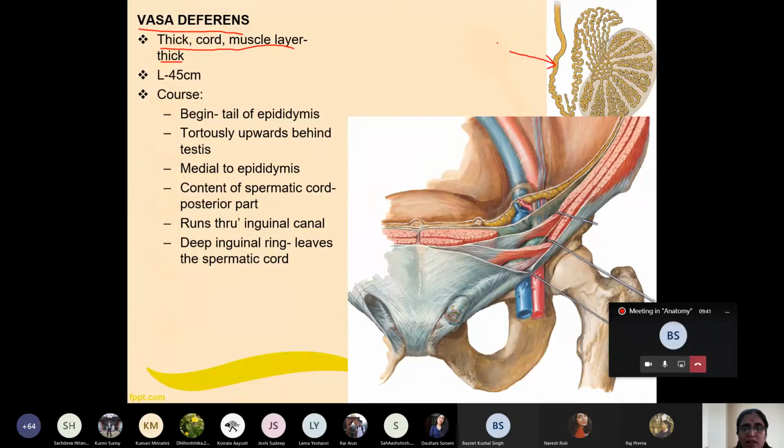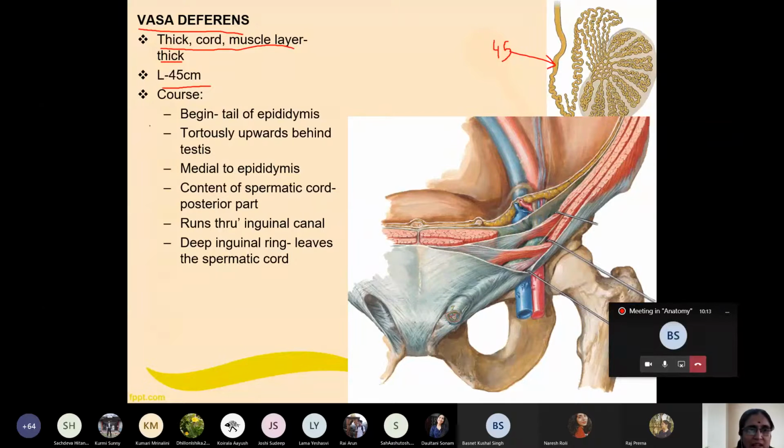If you remember, in the university exam, sir asked a question on the 45 centimeter bone, asking whether there is any organ of similar length in our body. The answer was vas deferens. So the length is 45 centimeter. Probably in your case, for the 5th semester, he has asked the question, so you should know the length. The length is 45 centimeter.